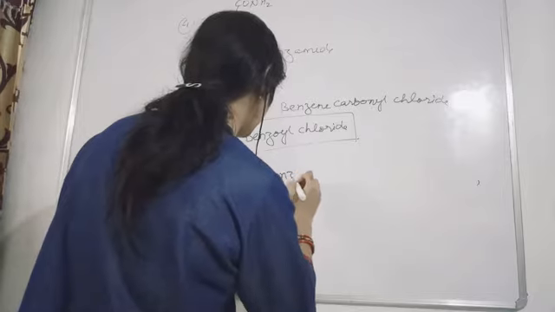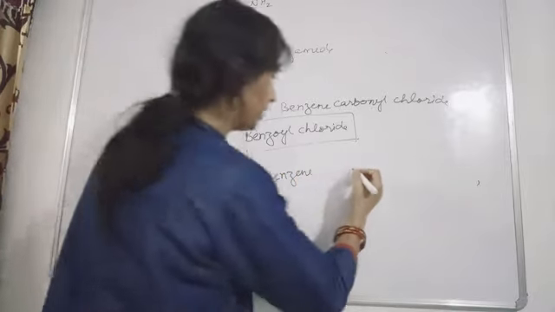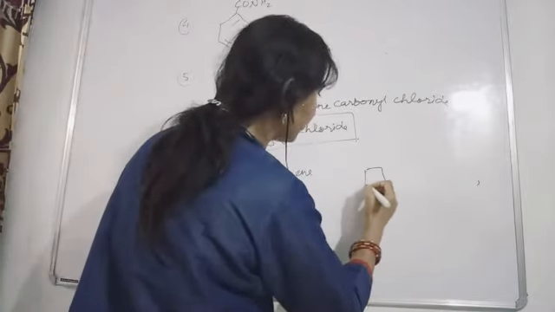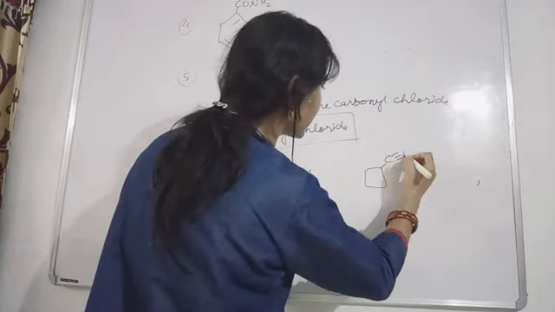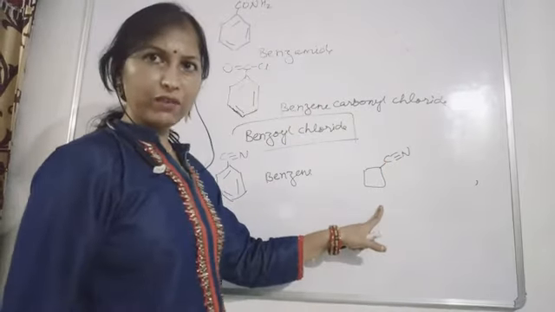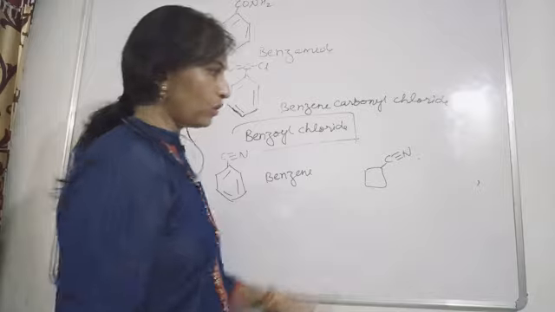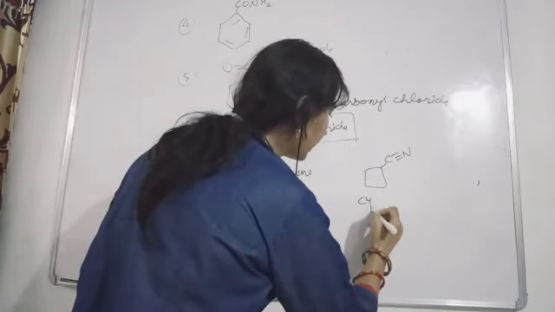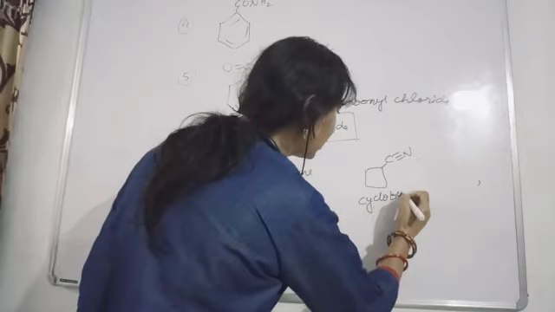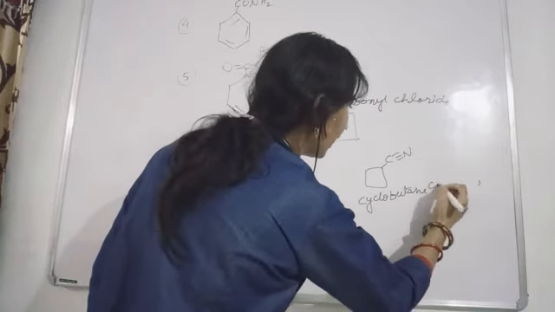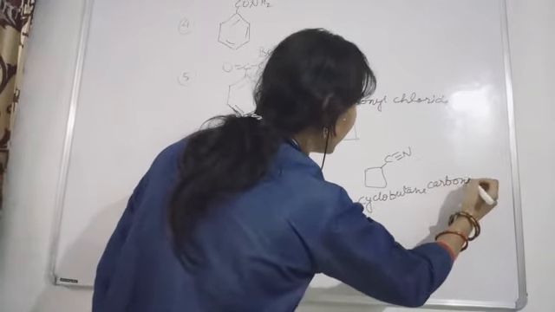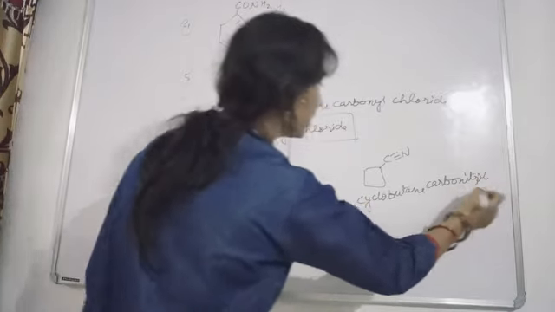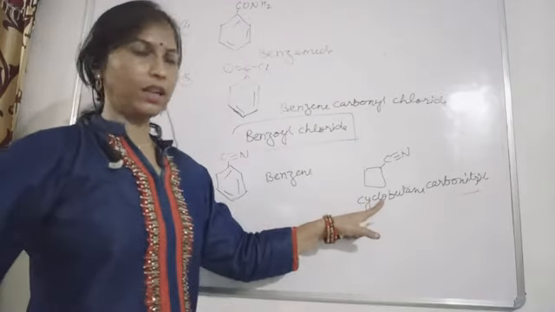And see one more thing, let me tell you: with a cyclic ring, if this cyanide group was attached, what name were we giving to this compound? We were giving the name cyclobutane carbonitrile.